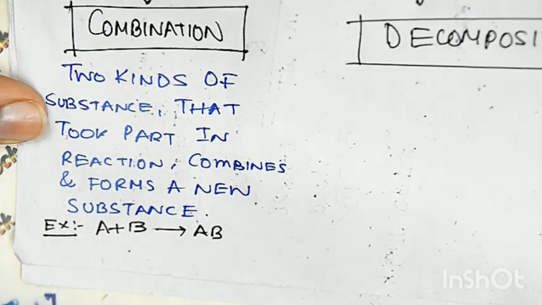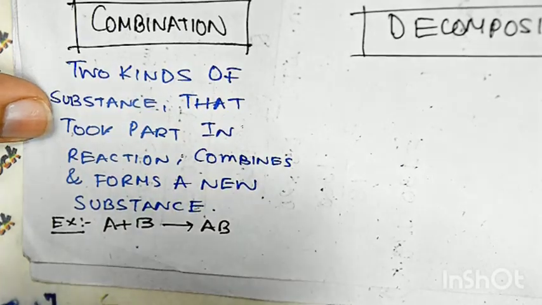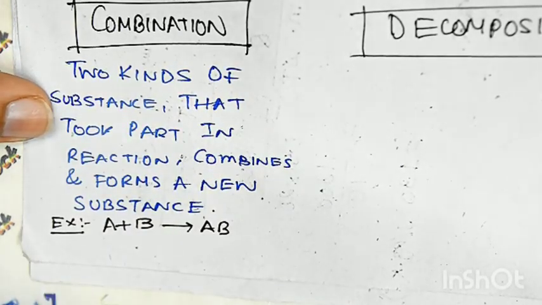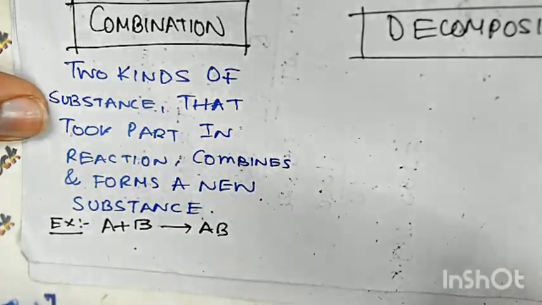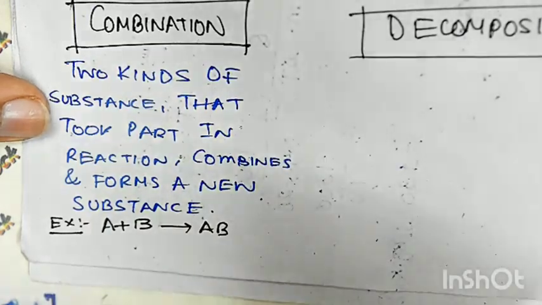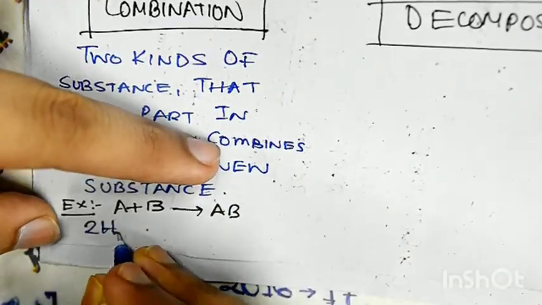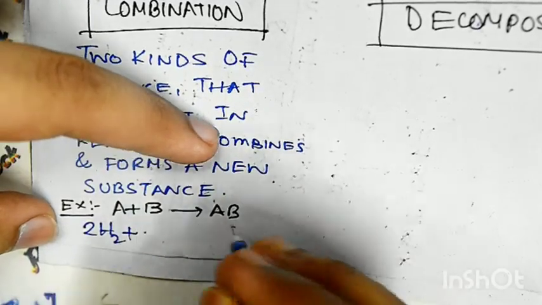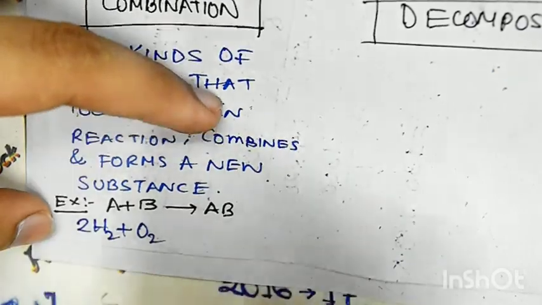You can get a lot of examples of this if you want. Just like, you have heard about a lot of things, like how water is made. Water is made up basically of hydrogen and oxygen. So if I just give two hydrogens and oxygen, so 2H2 plus O2, clear?